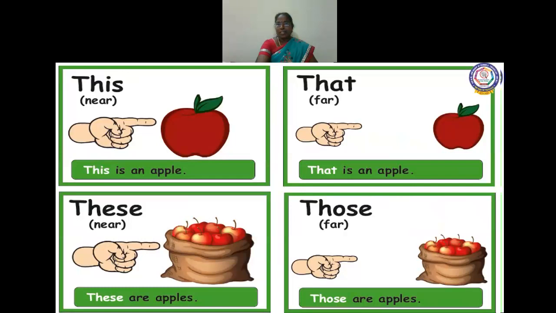And which is near to you: this is an apple. And the apple which is far away from you: that is an apple. And these are apples, because many apples are there. So you're using the word these for those which are near to you. Those are apples, which are far away from you. So you are using the word those because it is a plural. Okay.